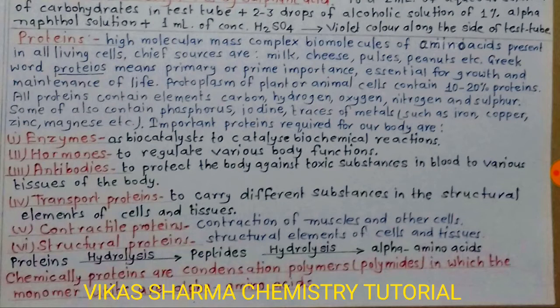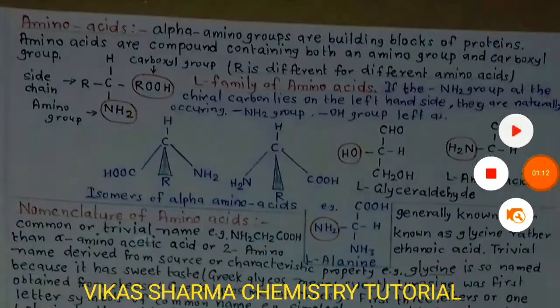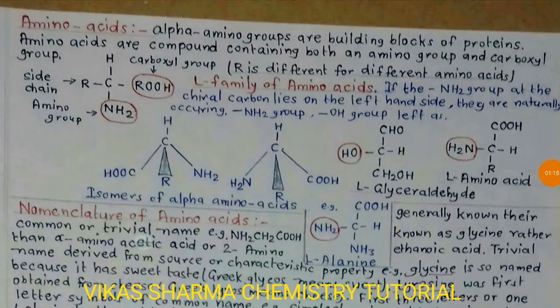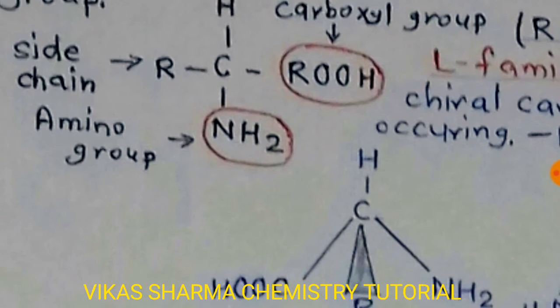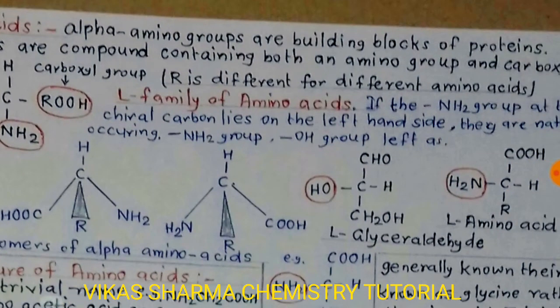If we take a standard definition, chemically proteins are condensation polymers in which the monomer units are alpha amino acids. So students, alpha amino acids are the building blocks of proteins. These are the monomers of proteins. Amino acids are compounds containing both an amino group and a carboxyl group. Here you see on the display the COOH carboxyl group, the NH2 amino group, and the side chain.